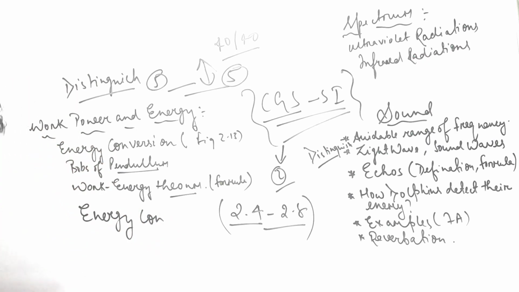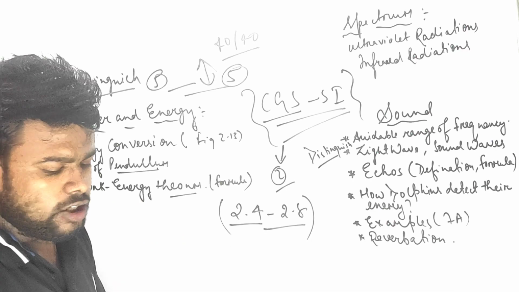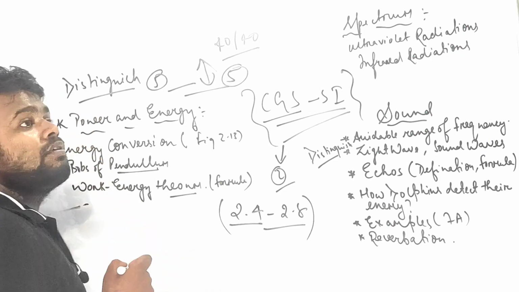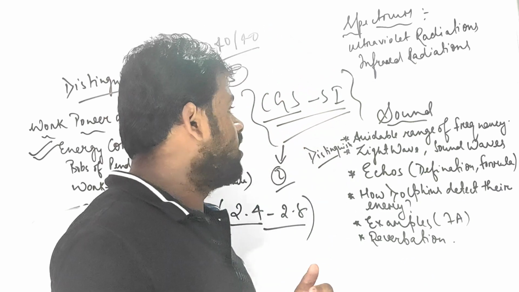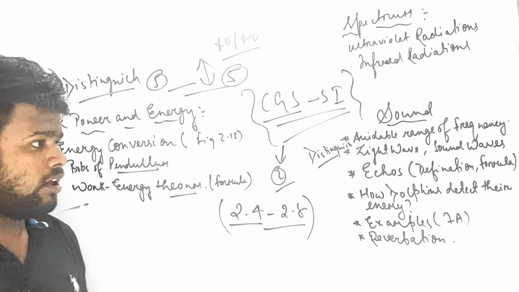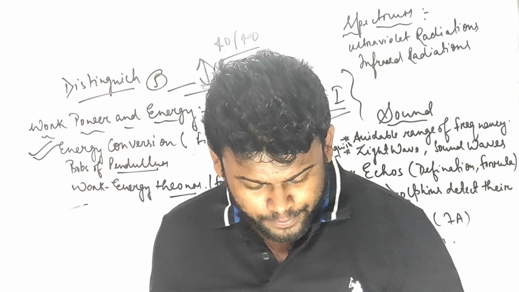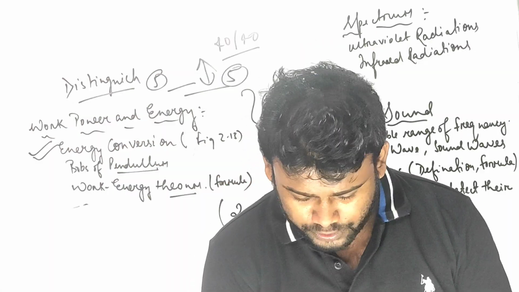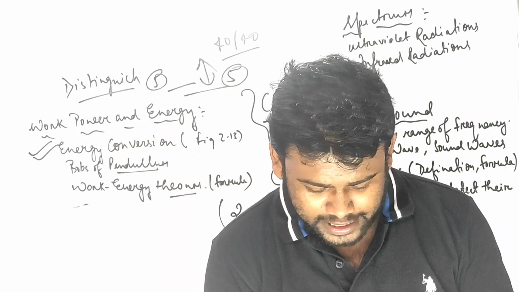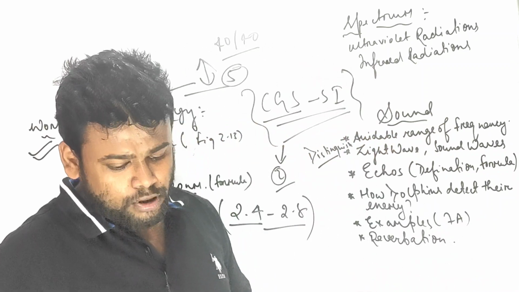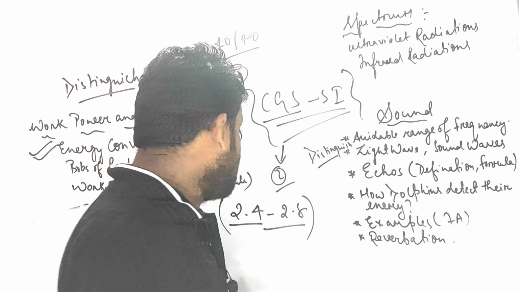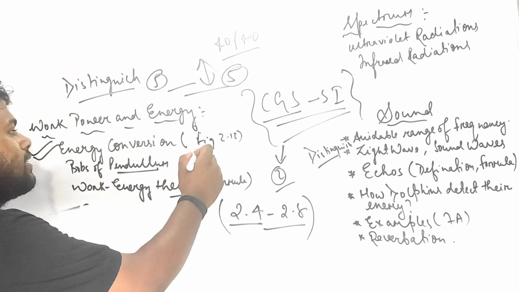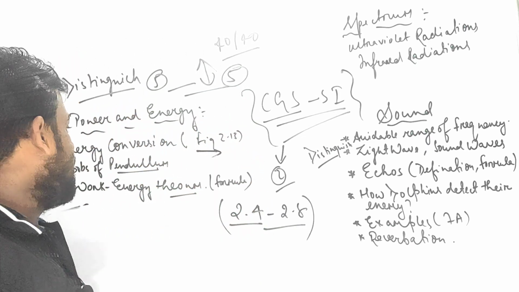I have written energy conversion here: work, power and energy conversion, figure 2.13. Loudspeaker, photo cell, electric, many more, right? You cannot scroll this. Very, very important topic, I can say that. Dynamo, motor, electric iron, microphone, loudspeaker, these are the things that will play a vital role. यहाँ से भी क्वेश्चन बनता है, हर सवाल, हर एग्जाम में यहाँ से क्वेश्चन बनता है.